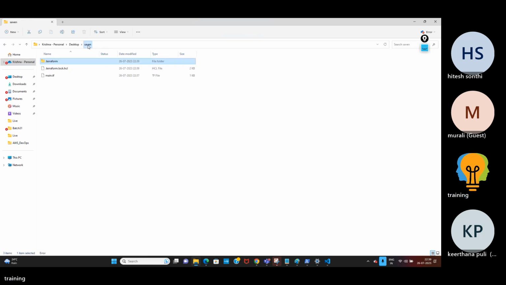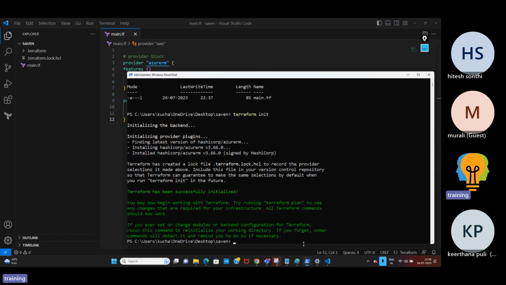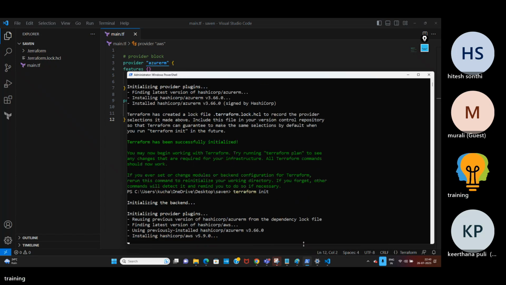Now at the same time, if you are trying to use multiple providers, yes, I can. Instead of AzureRM, let me use AWS. So now you have two providers in main.tf. Generally, we don't use two providers because we will be working on only one cloud. Let me run it and I'll show you. Now the AWS-related provider plugins are downloading.